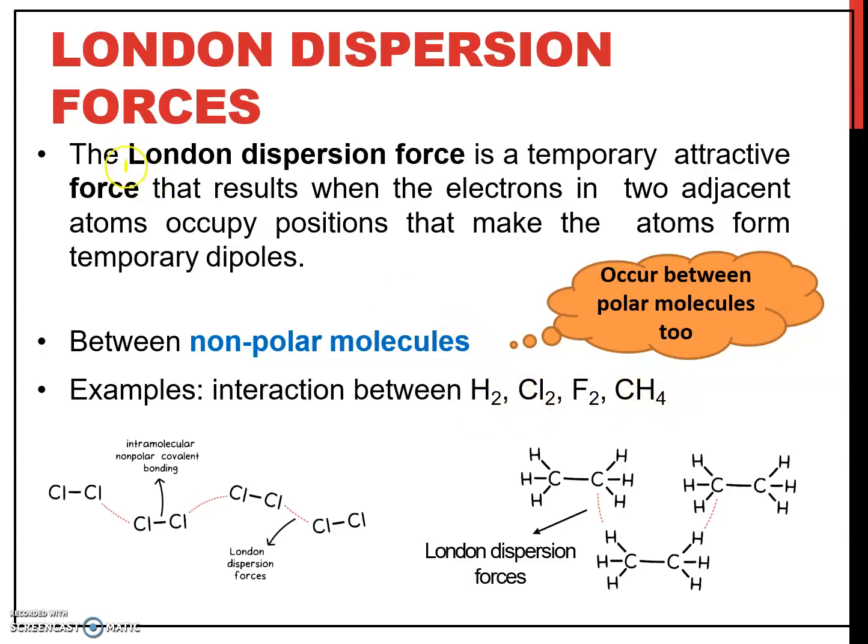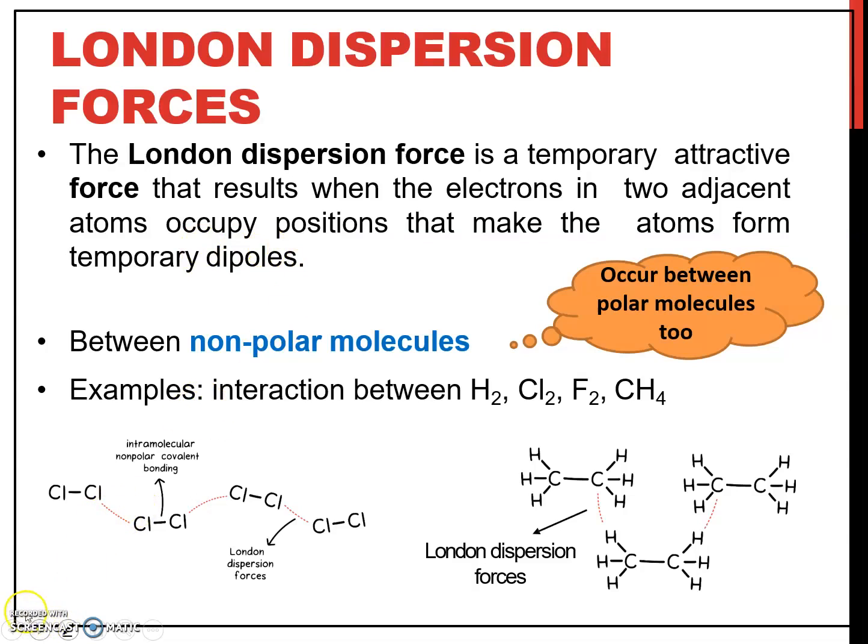London dispersion forces also occur between polar molecules. So all types of molecules, either polar or non-polar, will have this kind of force, which is London dispersion forces.